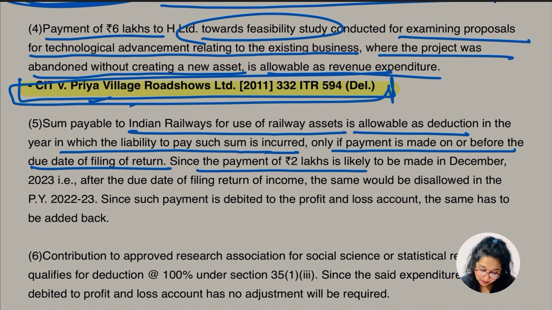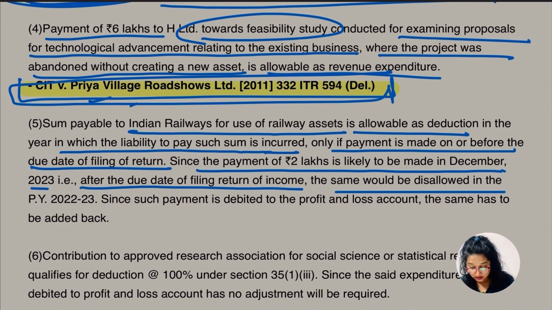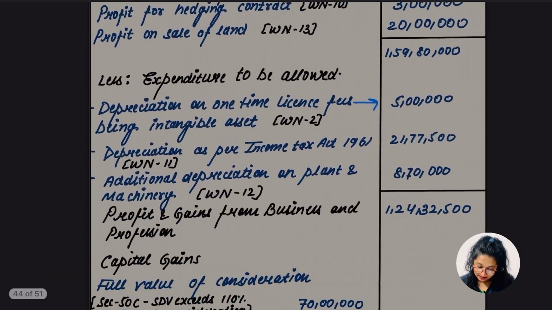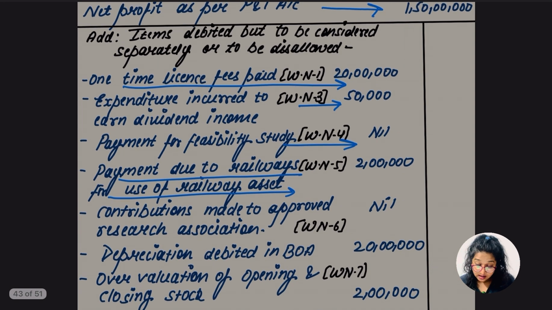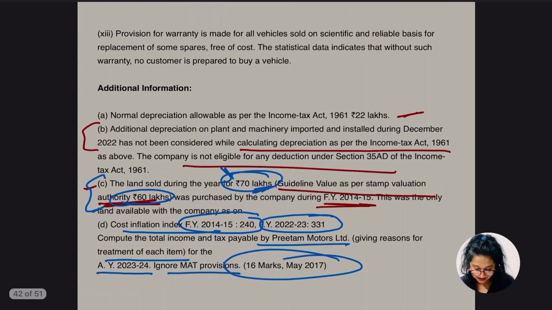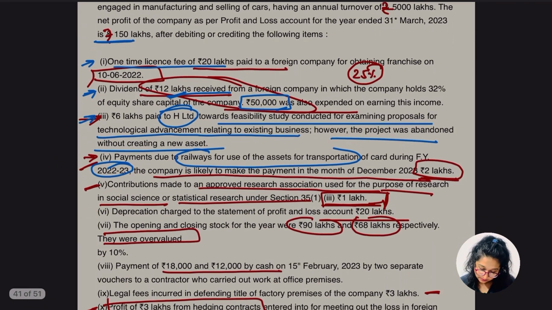Okay, since the payment of 2 lakh is likely to be made in December 2023, after the due date of filing return of income, the same would be disallowed in previous year 22-23. Since the payment is debited to the P&L account, the same has to be added back. That's why we have added back this. But what if they have paid before the due date? In that case, we will get a deduction and we are not going to add back this. Okay, hope this point is clear.